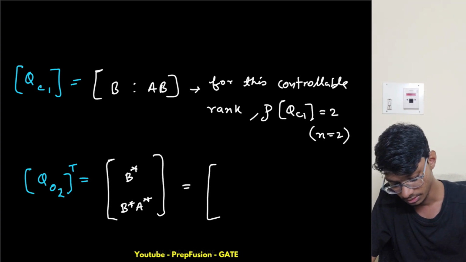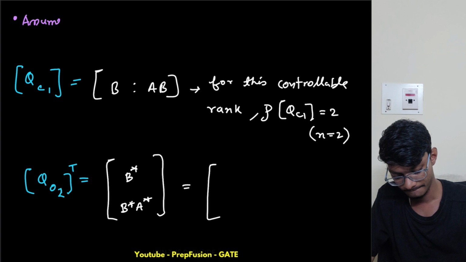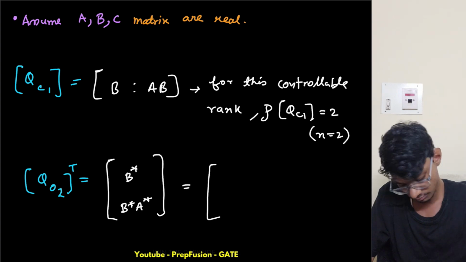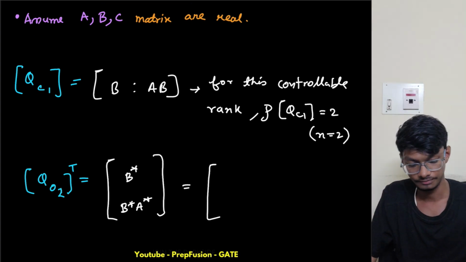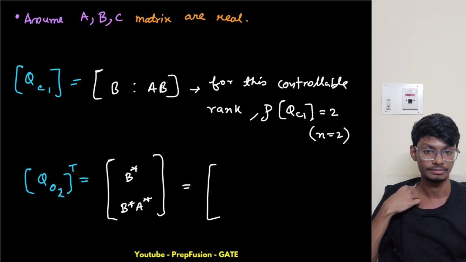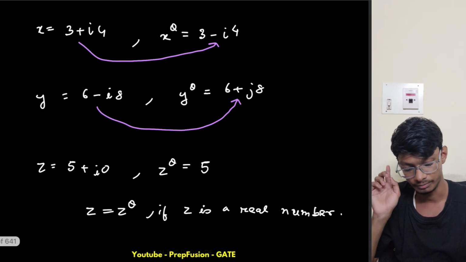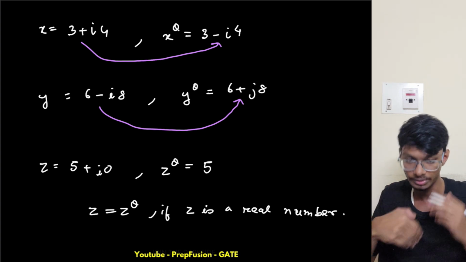Then B star is simply the conjugate transpose, but if a number is real, the conjugate equals the number itself.